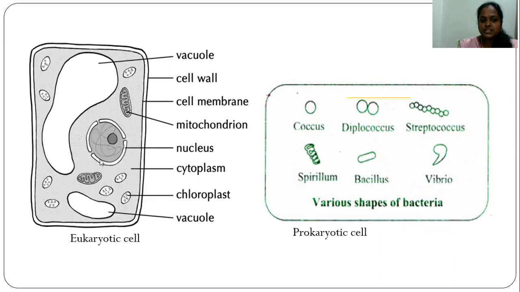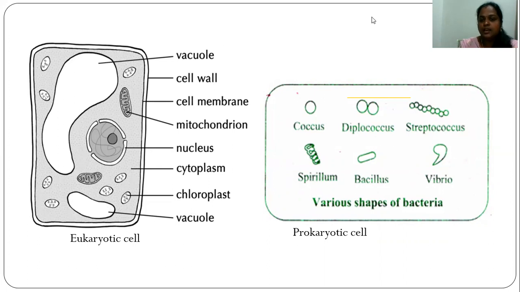This diagram represents the eukaryotic cell, and this diagram represents the prokaryotic cell. If you see the eukaryotic cell, this diagram depicts the plant cell. You can see the large vacuole, the cell wall, cell membrane, mitochondria, nucleus, and cytoplasm, the jelly-like substance in the cell. And the chloroplast, which is seen only in the plant cell, helps in photosynthesis. And you can see the large vacuole and the small vacuole here.